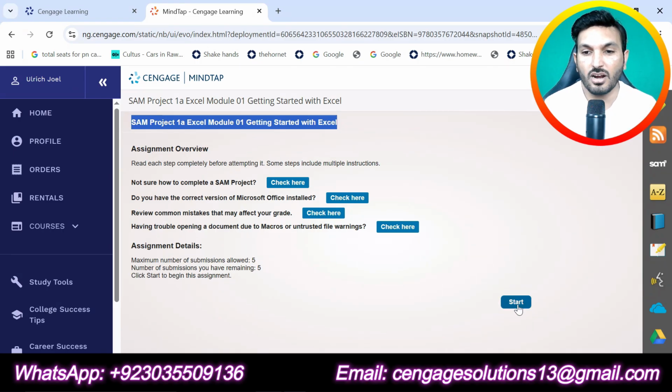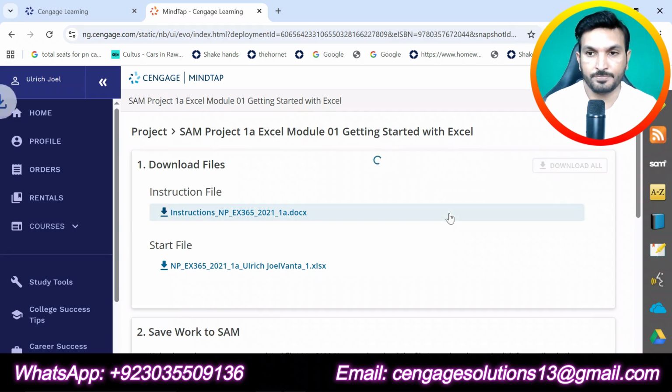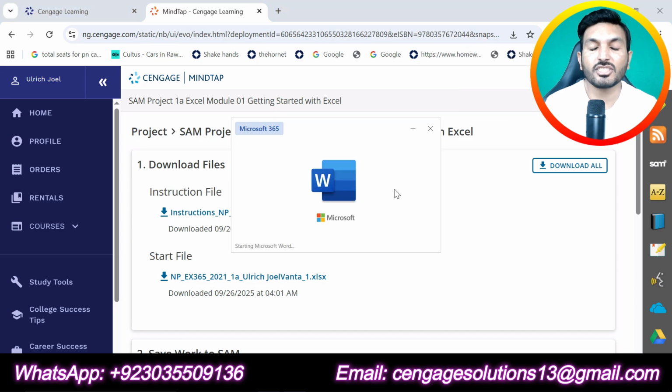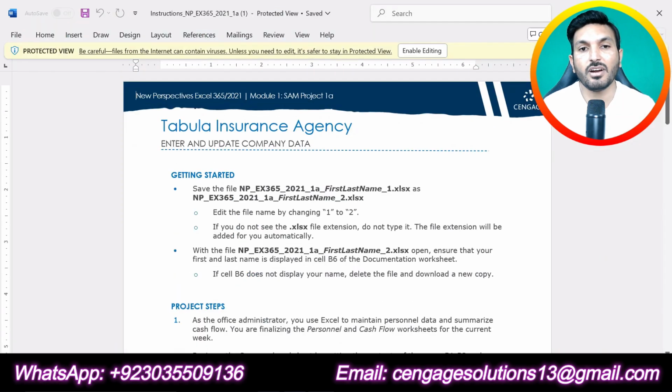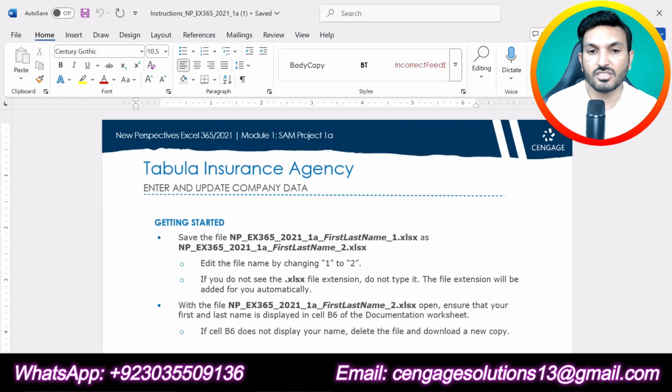So now we will start this project. Click the start button. First of all, we are supposed to download the files. So I will click download, and all files will be downloaded. I will open the instruction file first. That will be a Word document having all the questions on it. So that is the instruction file.